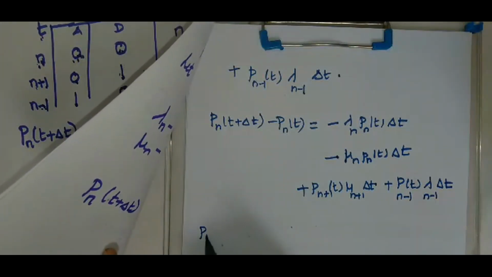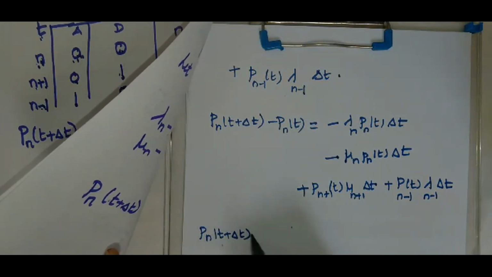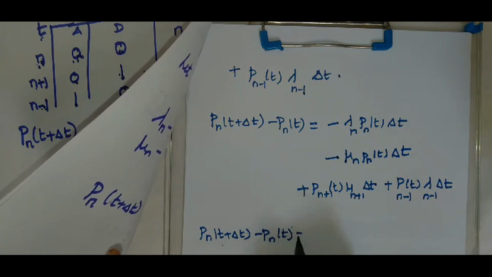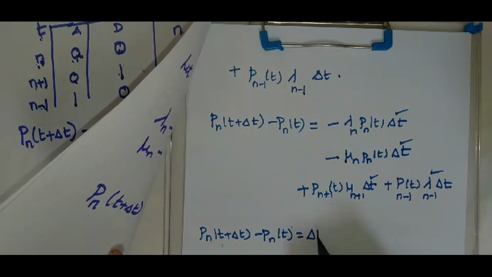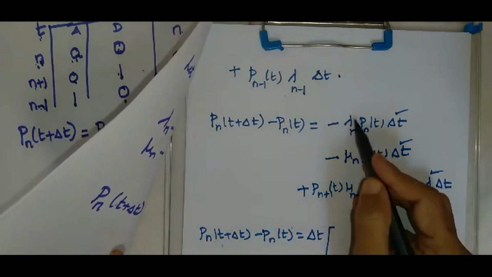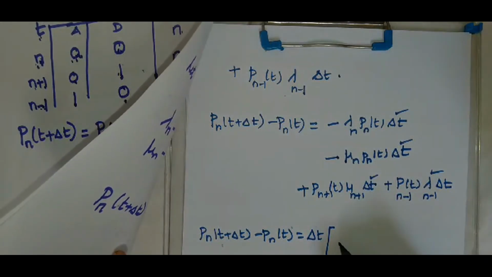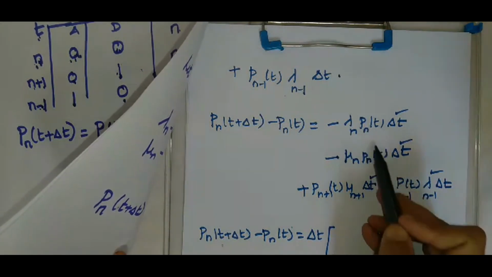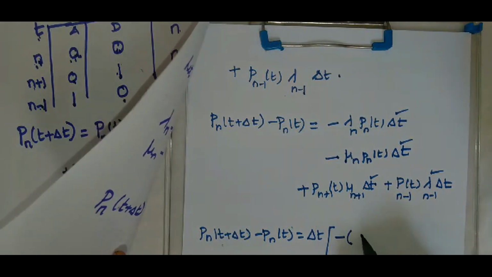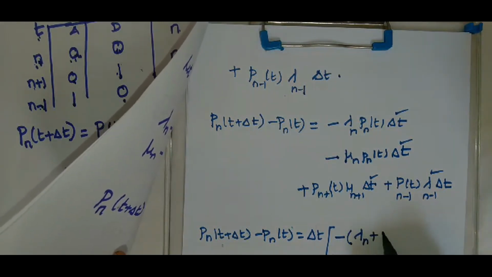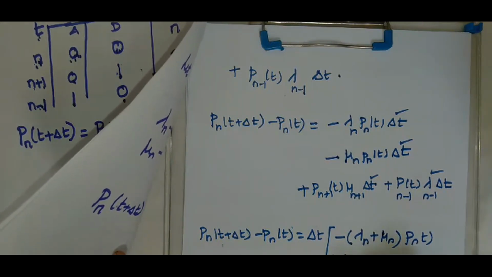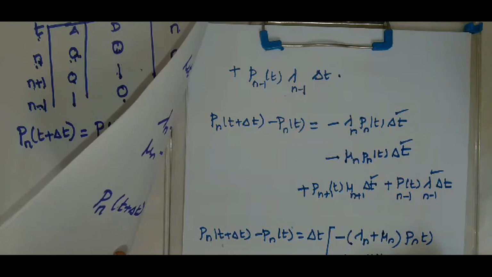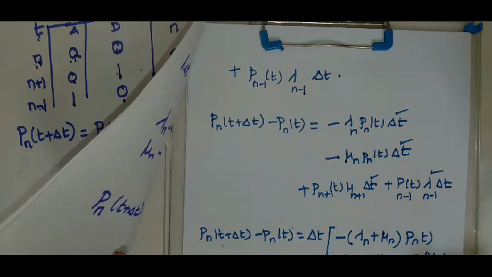Now Pn of t plus delta t minus Pn of t equals, in all these expressions delta t is common, so take delta t outside, and for these two terms Pn of t is common, so I am clubbing those two terms. So minus lambda n plus mu n into Pn of t plus Pn plus 1 of t mu n plus 1 plus Pn minus 1 of t lambda n minus 1.